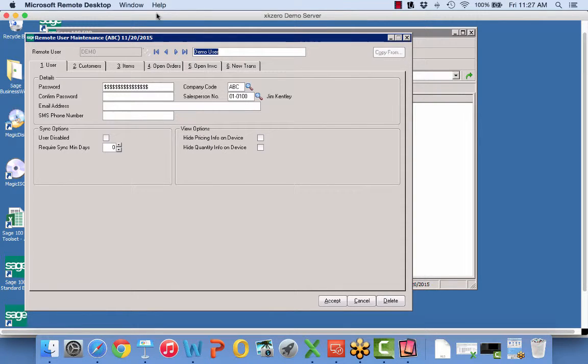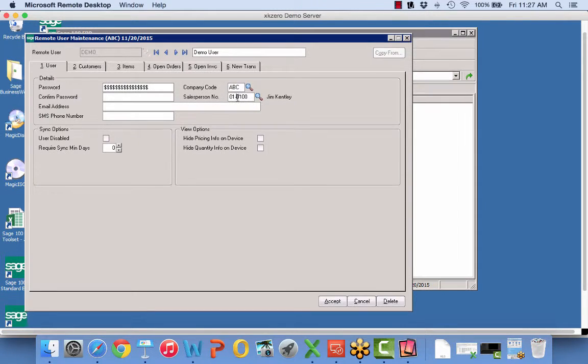So in our first example, to set up that demo user, we have them mapped to a company code called ABC Company. And then each user is also mapped to a salesperson code, so we know who's getting credit for that, right? We would set up their password here. This is interesting information, and we'll see this in our XYZ example, that we can choose to hide pricing or we can choose to hide quantity information in the warehouse just by checking that box for that user.